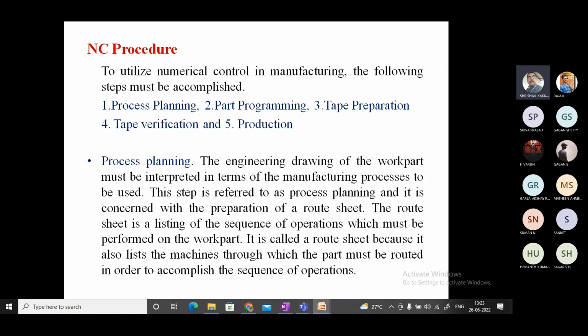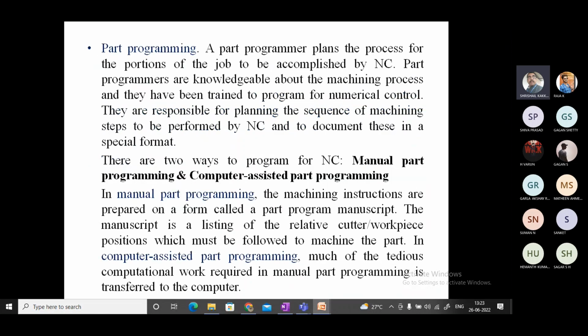It may be manual programming or computer assisted programming. In manual programming, we write the G code and M code ourselves. In computer assisted programming, we create the model, and then the G code and M code are generated from it. So either manual or computer assisted programming can be used for the programming purpose. That is the second step, programming.